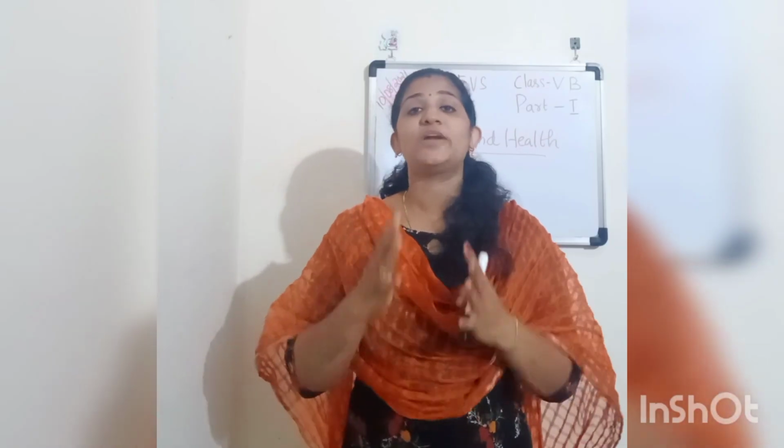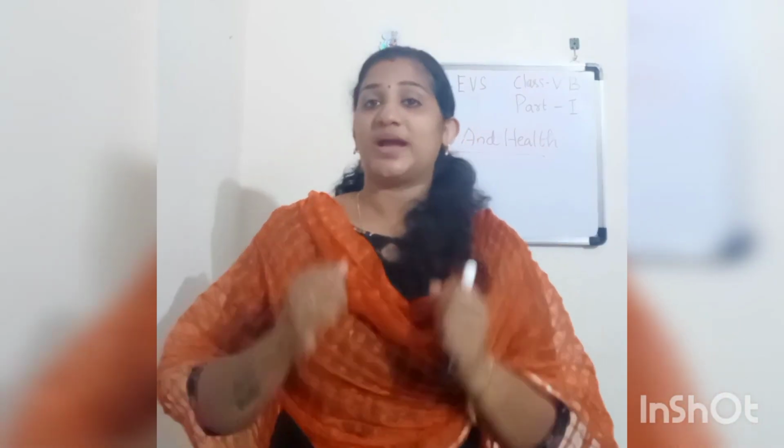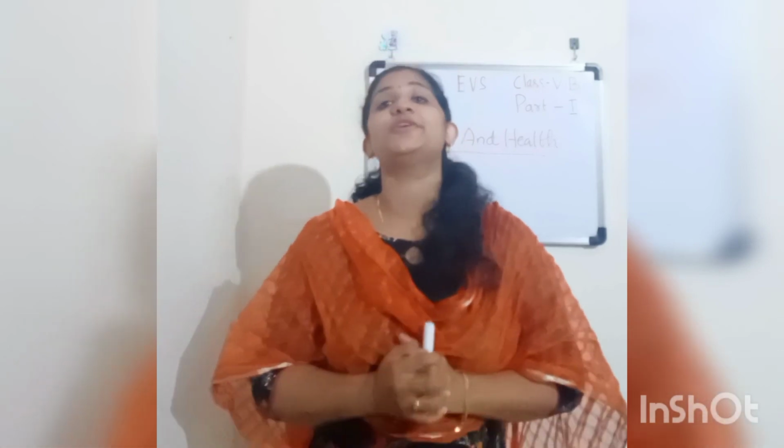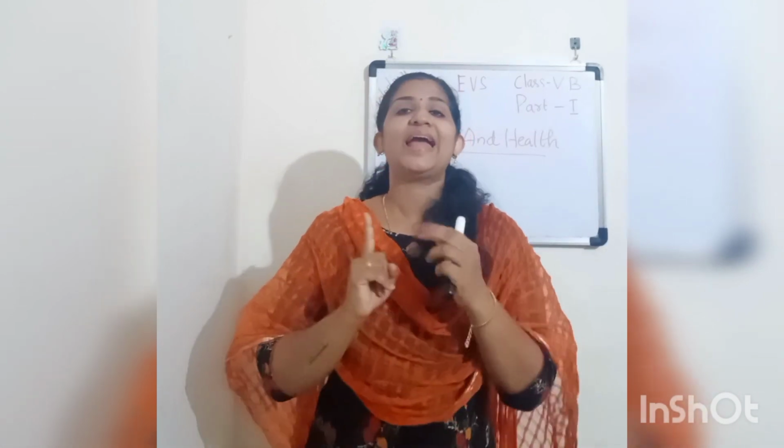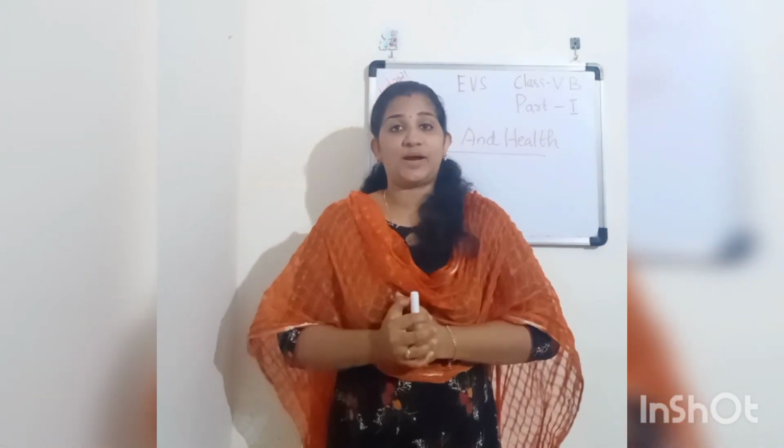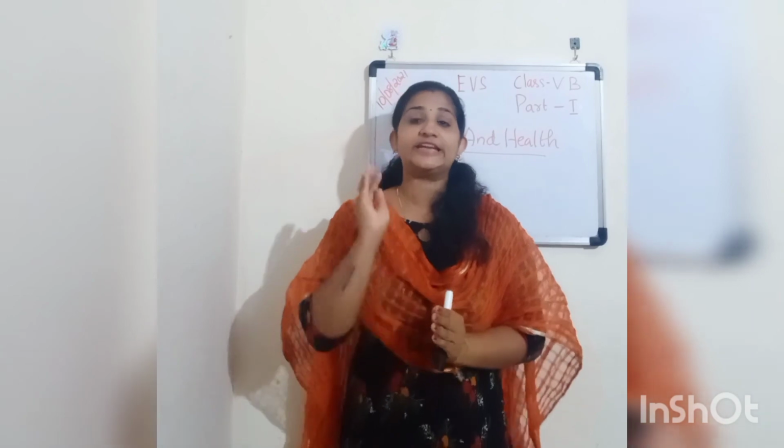Let's summarize what we have learned today. We have learned about the components of food such as carbohydrates, vitamins, minerals, protein and fat. Second, a balanced diet: a diet that contains all the components of food in sufficient amount. The third one, disease.